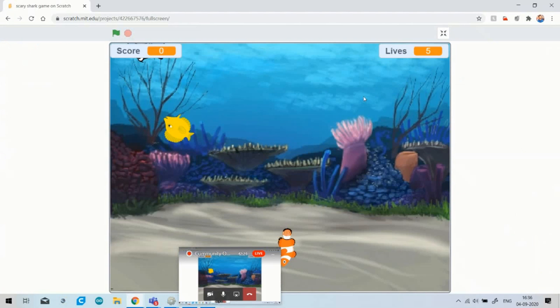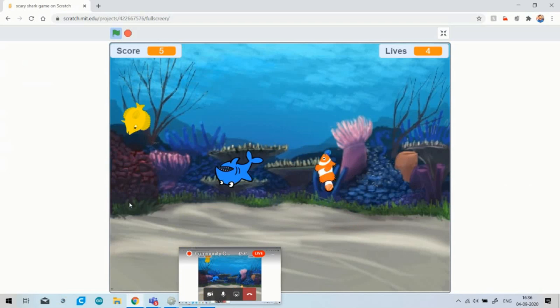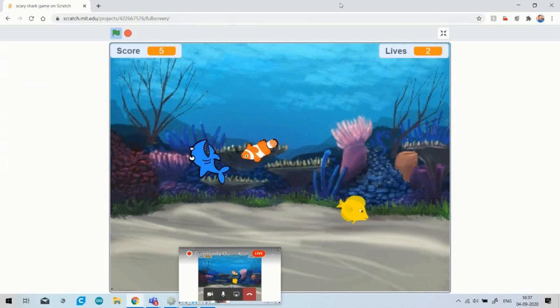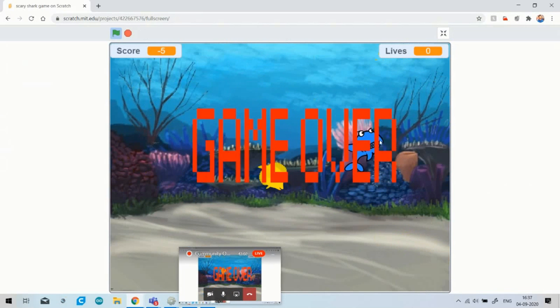You can see that our score is initially 0 and lives is 5. As soon as it eats a toxic fish, my score becomes -5. As soon as it eats a safe fish, my score becomes +10 and lives remain constant. As you eat the toxic fish, my score becomes -5 and lives also decrease. Lives 2. Lives 1 and game over.